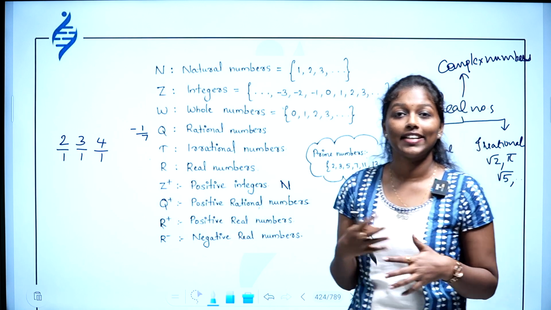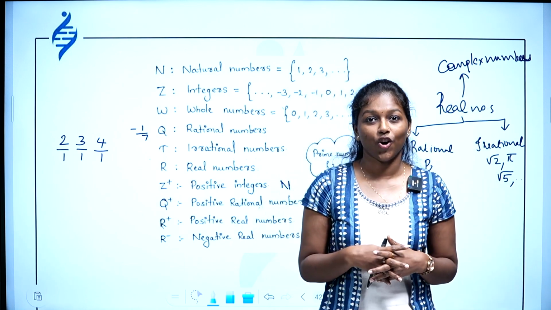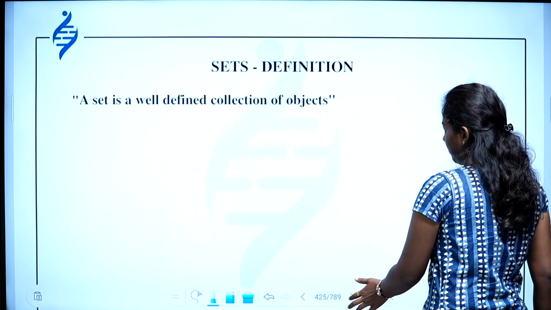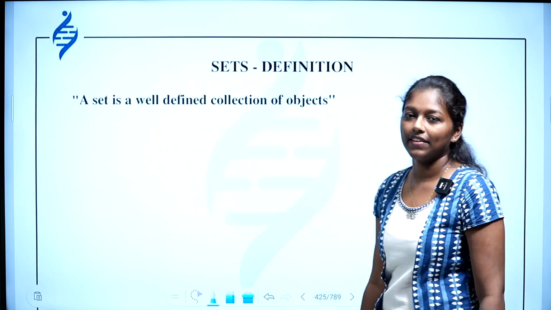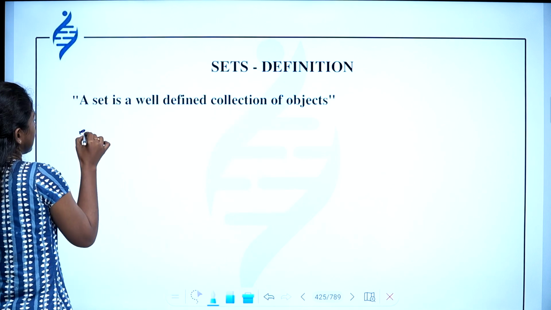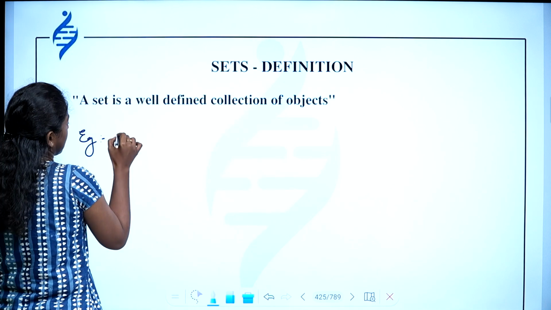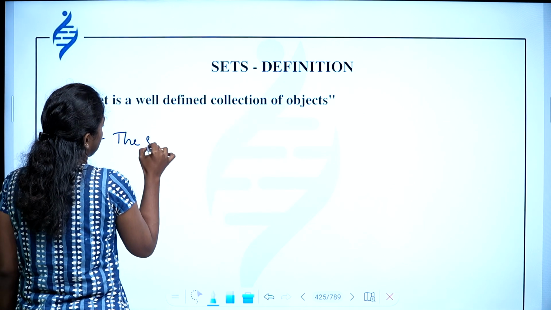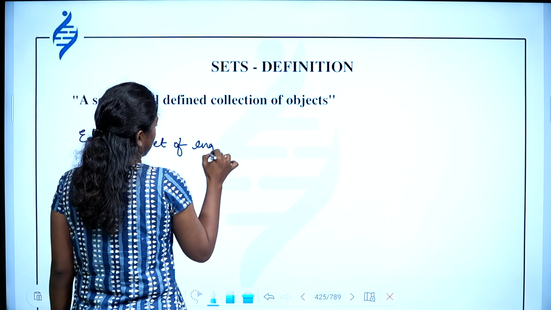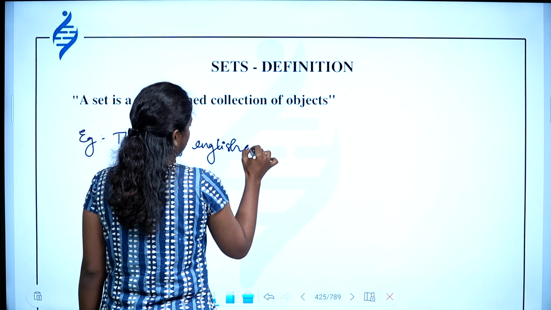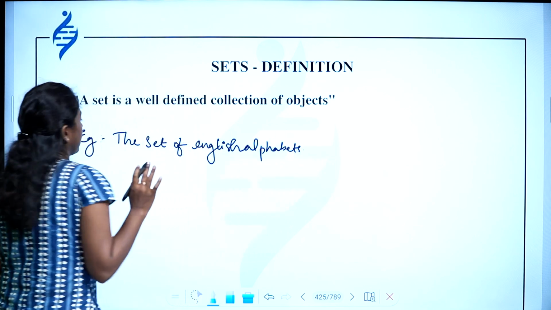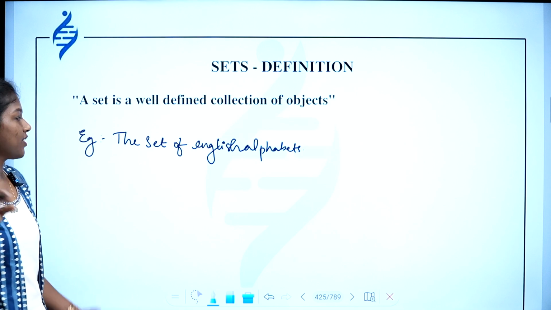So next we are learning about sets, or set theory. As we said, a set is a well-defined collection of objects. For example, yes, we have listed an example: the set of English alphabets. Then, what is another example?